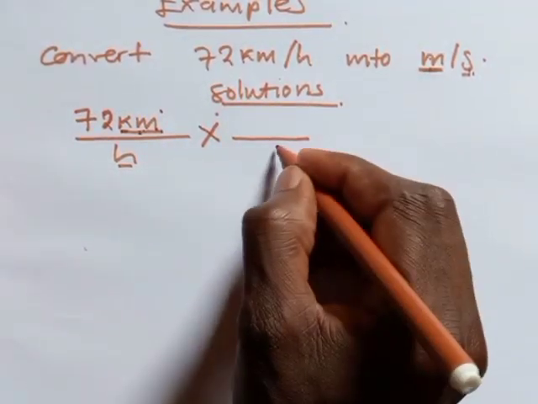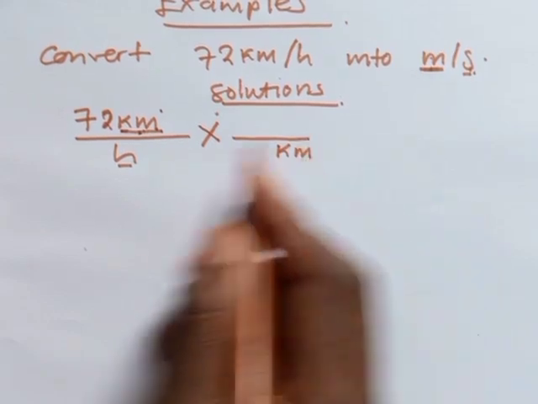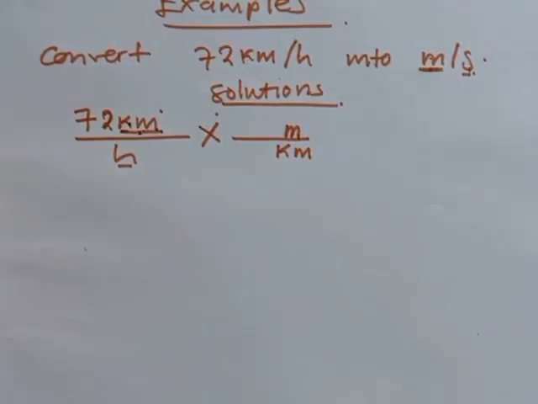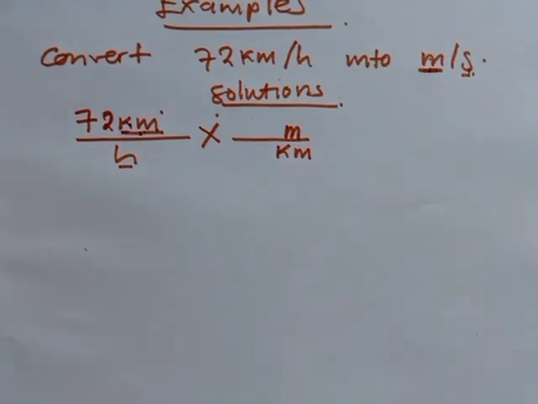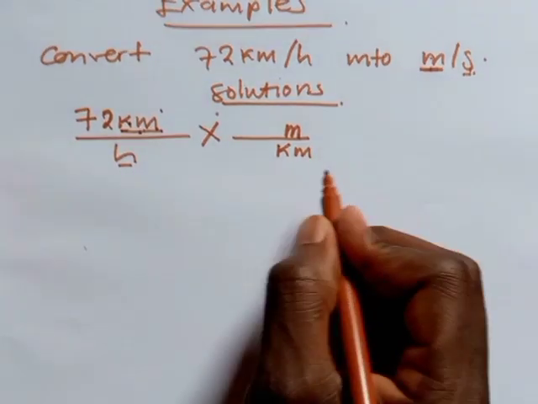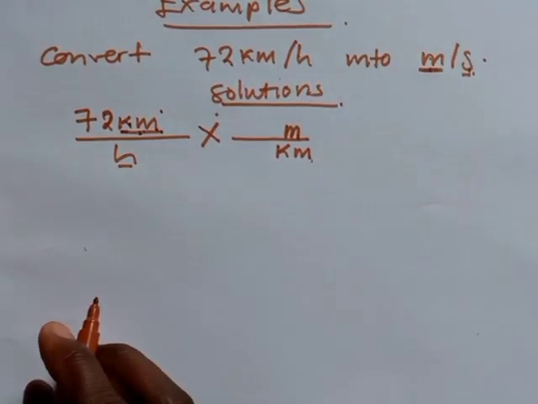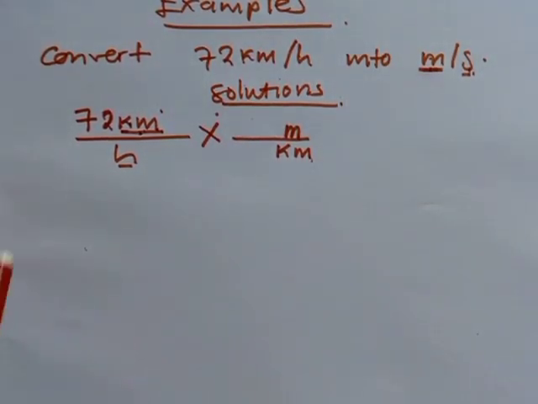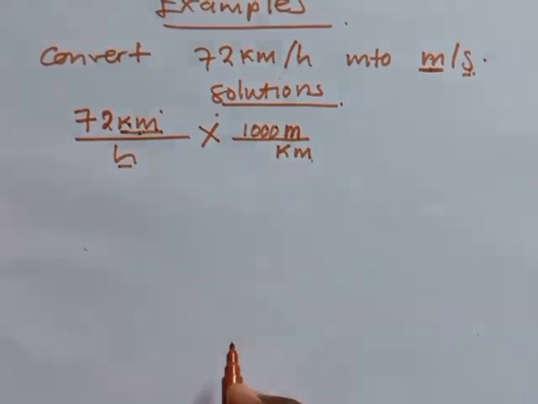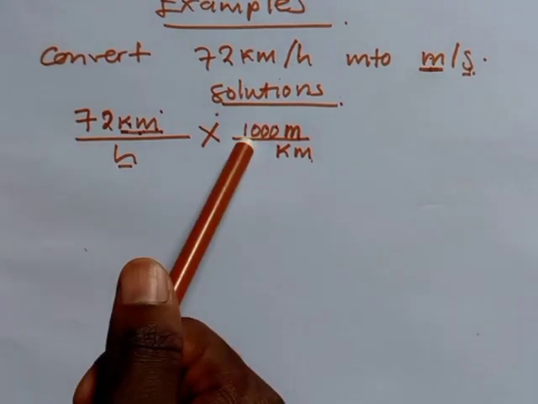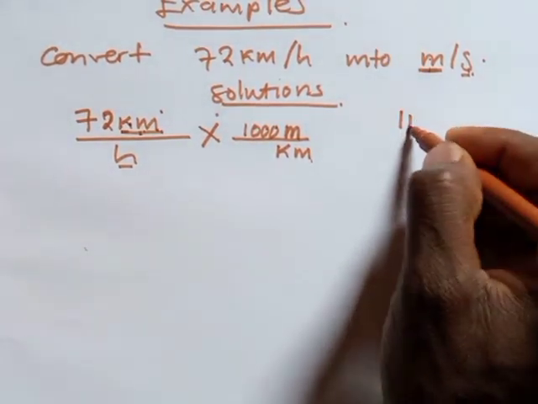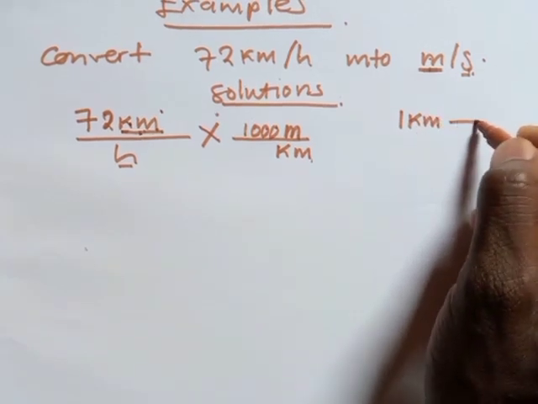Why? Because if you write kilometer here, it has to be cancelled by what is somewhere there. Then I'll write meters. Remember, there is only one thing which makes up the other. In this case, we're talking about meters. How many meters make up a kilometer? We have 1000 meters. So a single kilometer has to be equated to what?